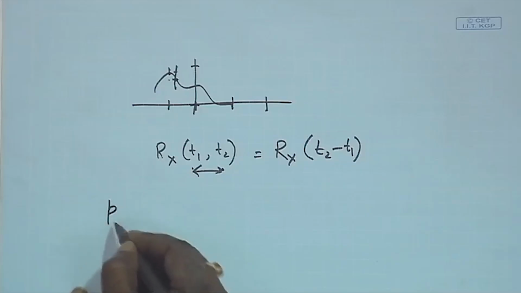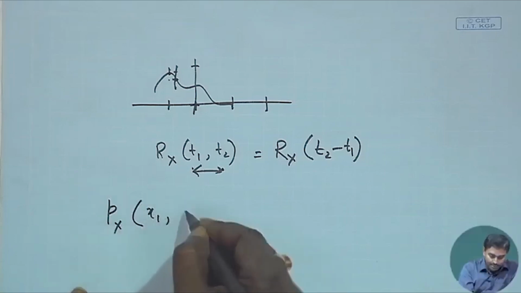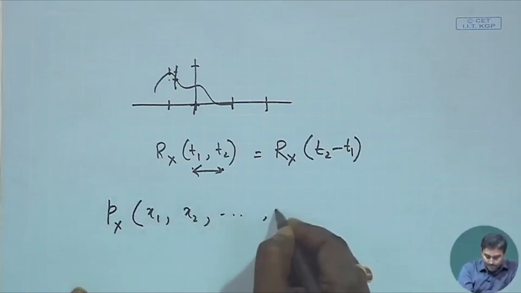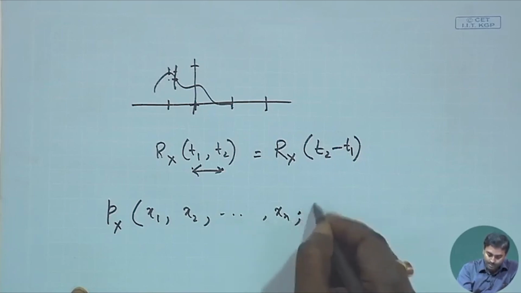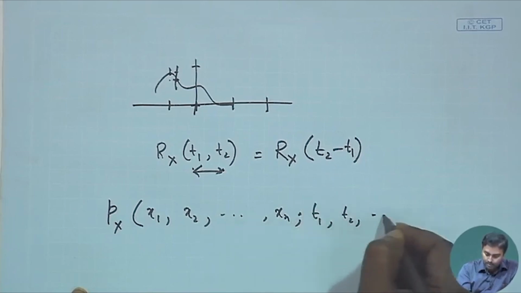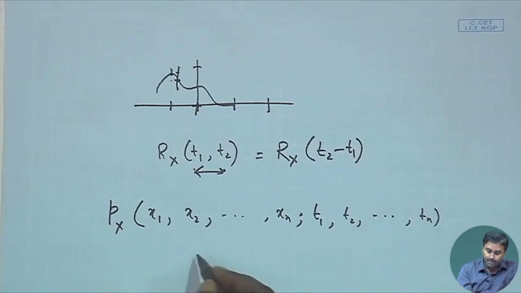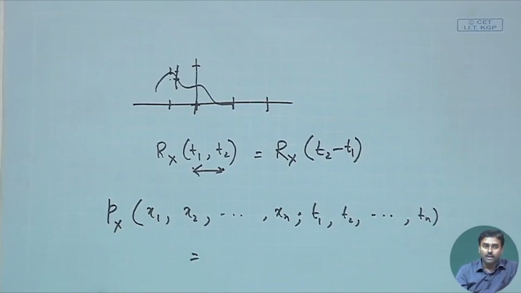If I go to, suppose, the nth order, then I should specify that P(x1, x2, up to xn), the way we have specified at times t1, t2, tn, must be equal to, now again the differences should be same.